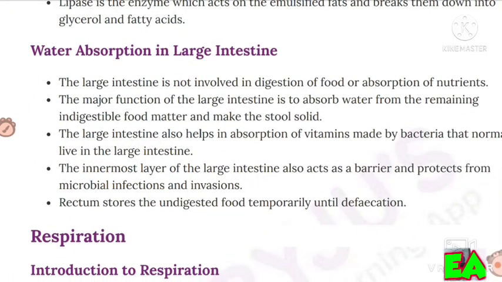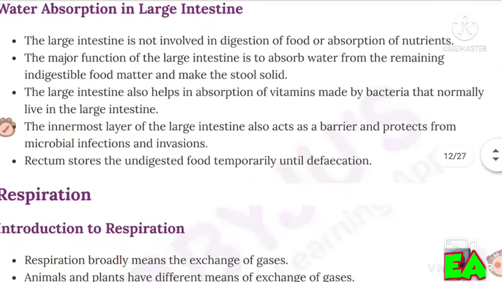Water absorption in the large intestine. The large intestine is not involved in digestion of food or absorption of nutrients. The major function of the large intestine is to absorb water from the remaining indigestible food matter and make the stool solid. The large intestine also helps in absorption of vitamins made by bacteria that normally live in the large intestine. The innermost layer of the large intestine also acts as a barrier and protects from microbial infections and invasions. The rectum stores the undigested food temporarily until defecation.